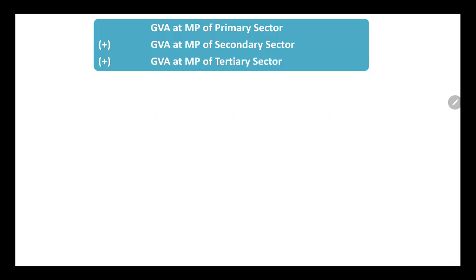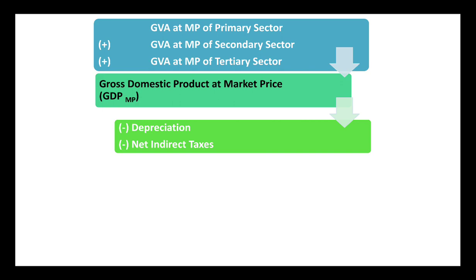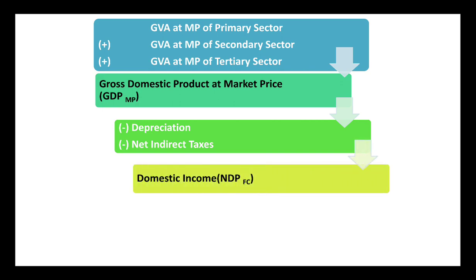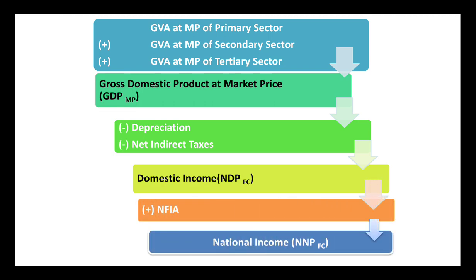So we will cover it here also. If we have three sectors, sum all the GVA, we get the GDP at MP, as I told you in the previous slide. Now, if they ask you to calculate the domestic income from this GDP at MP, you will deduct the depreciation and the NIT to get the domestic income, which is your NDP at FC. And to this, you will add your NFIA and you get your national income, which is your NNP at FC. So this is the protocol that you need to follow while calculating the numerical.